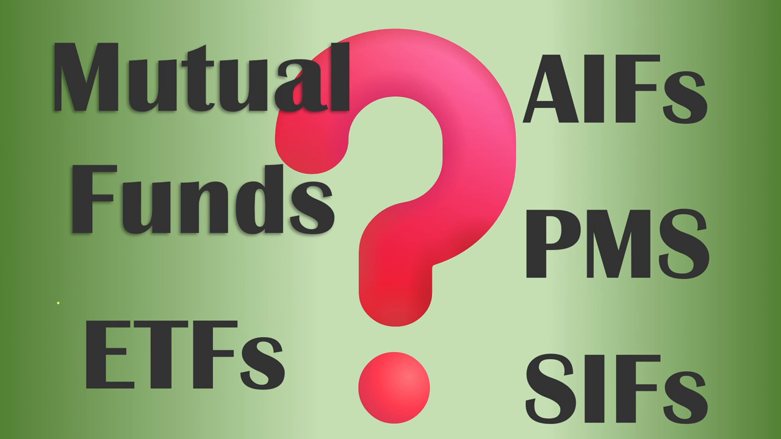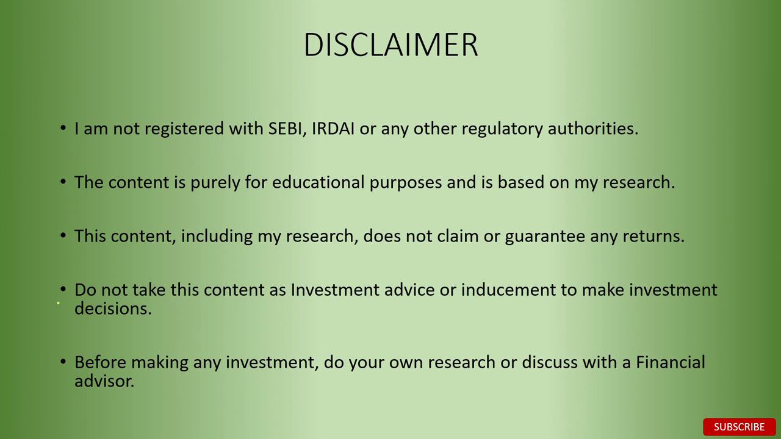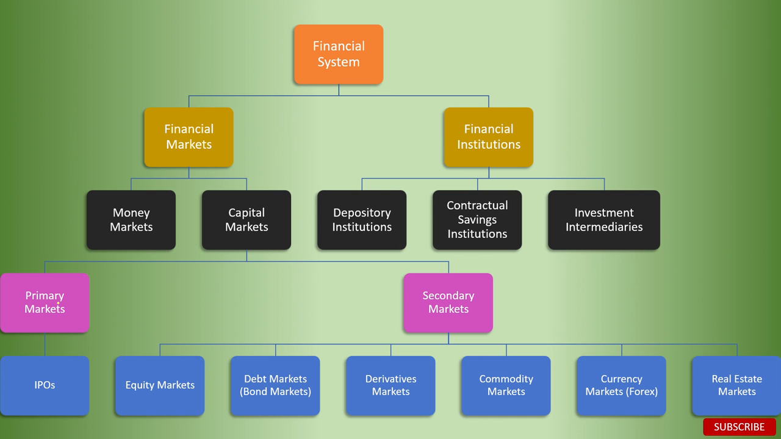We will start by locating these investment vehicles in the entire financial ecosystem, and then we will move on to the comparison. So to locate these investment vehicles, we'll go through three graphs. This is the first graph of the three. It shows the hierarchy of the broader financial system.